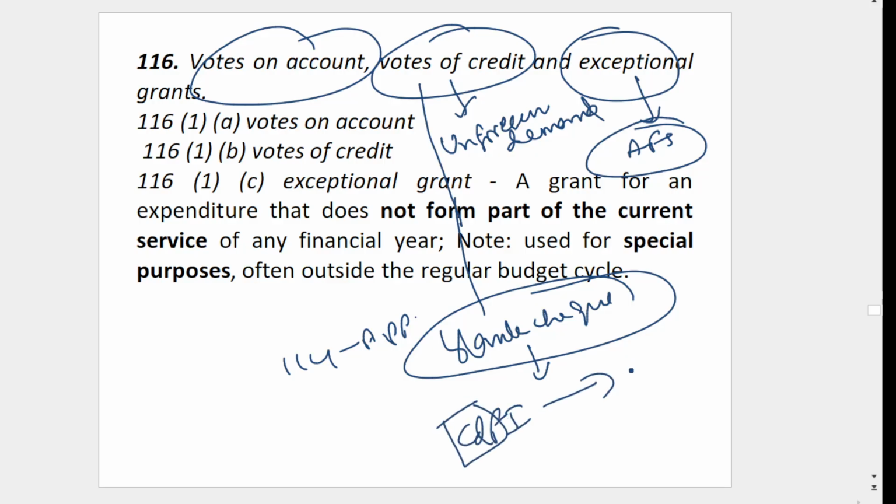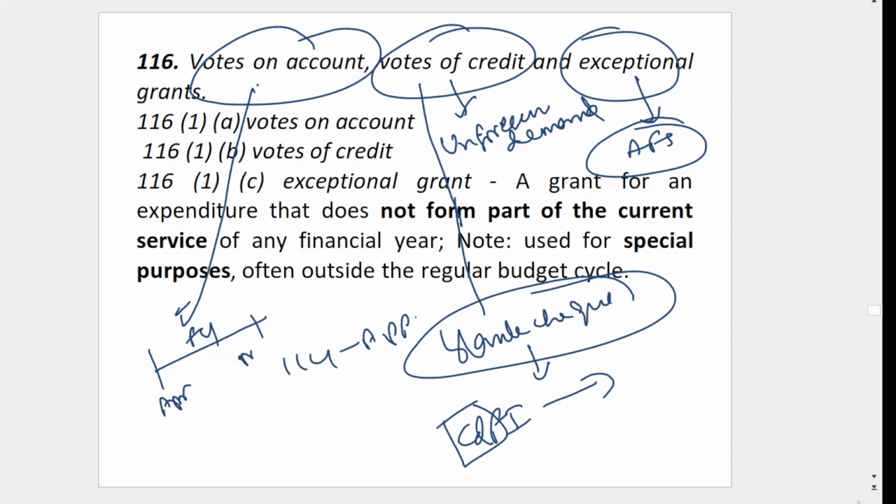The government can withdraw any amount. It is a very powerful thing. So this is only for unforeseen demand. When an exigency is there, only then vote of credit. It is like a blank check. The government can use it.